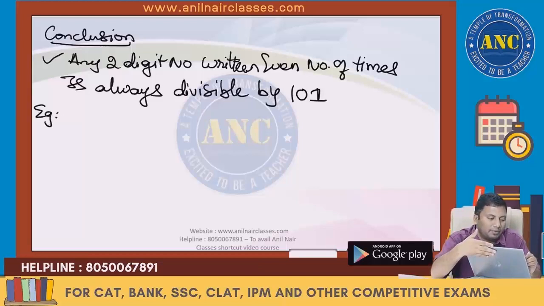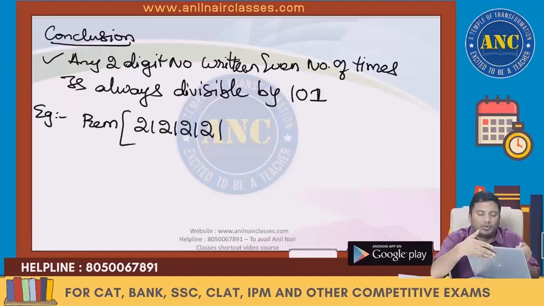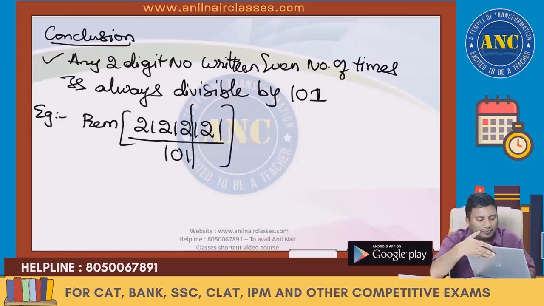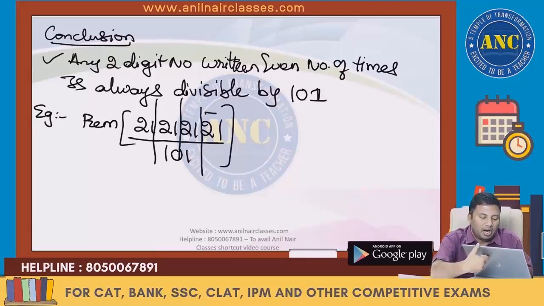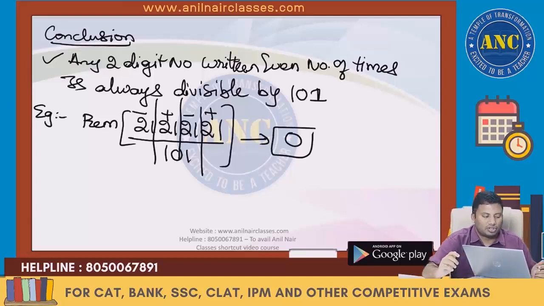For example, 21212121, where 21 is written 4 times, divided by 101. Take a group of 2 digits: 21, 21, 21, 21. So this will become alternately add and subtract. The answer for this question is 0.